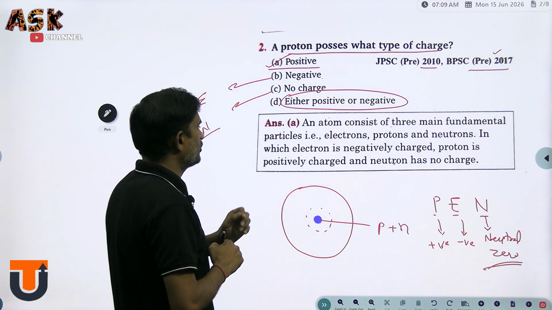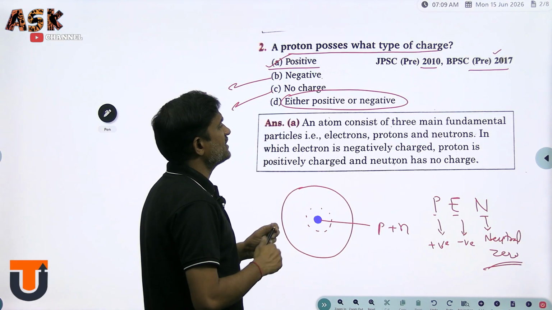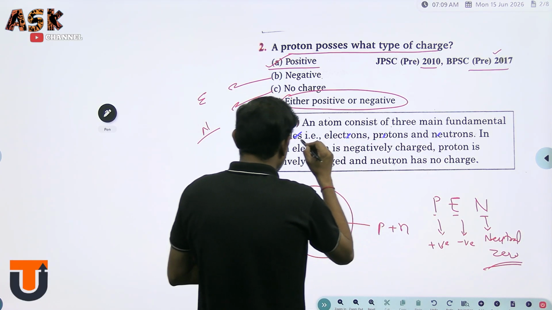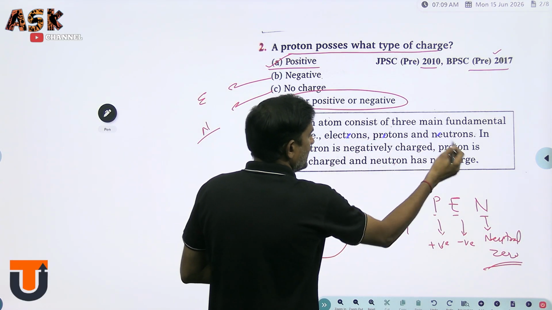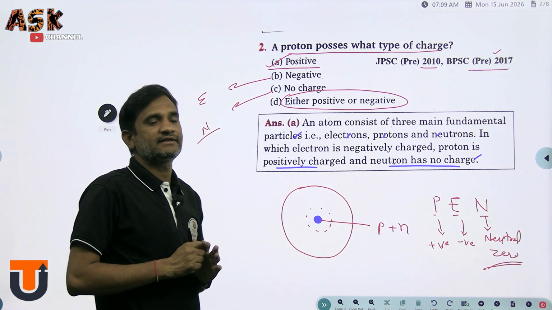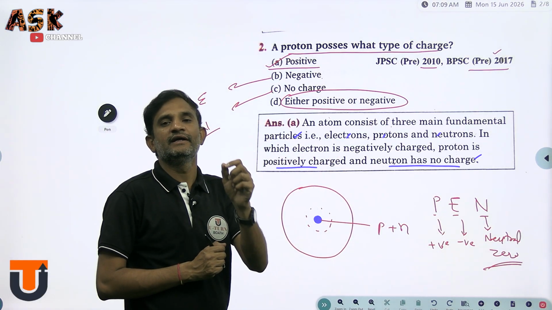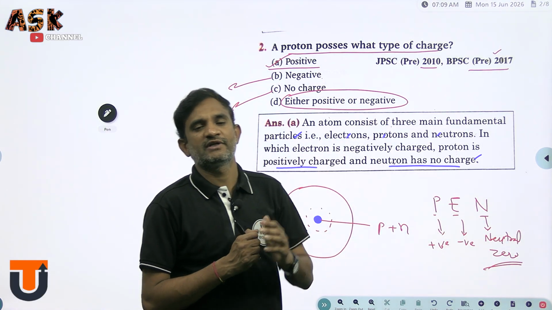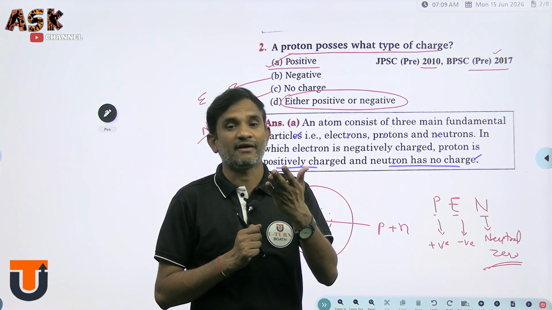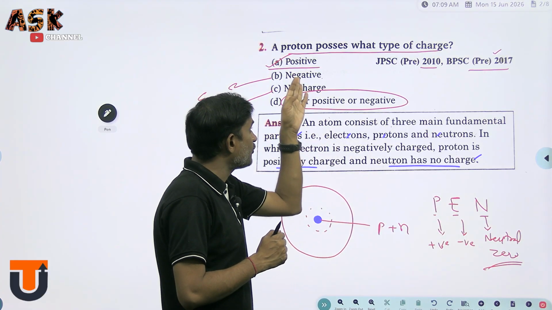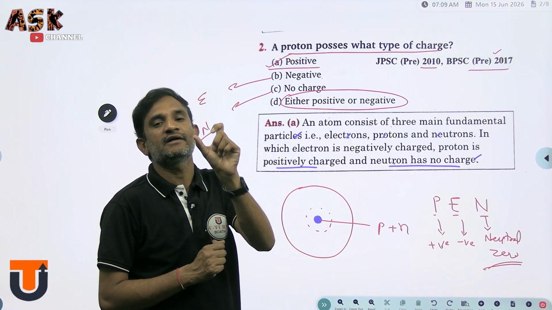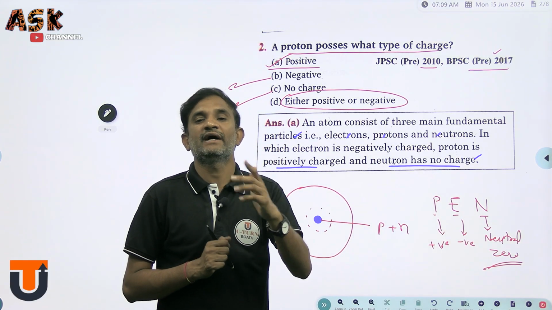Here you have to see the explanation. An atom consists of three main fundamental particles: electron, proton and neutron, in which the electron is negatively charged, the proton is positively charged and the neutron has no charge. We already discussed this. In the same way, you have to learn each and every previous question or practice question. Every question consists of four options, and if you learn the explanation of those four options and the related information, the concept and content will gradually develop.